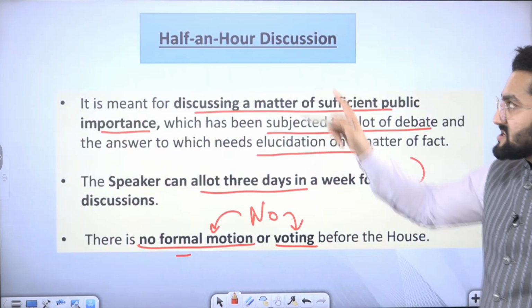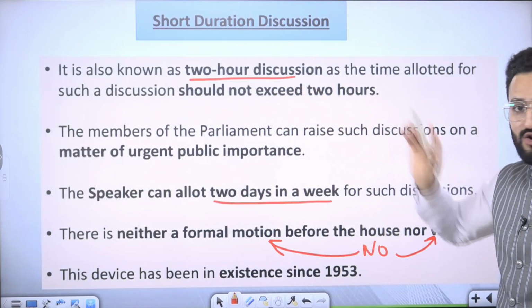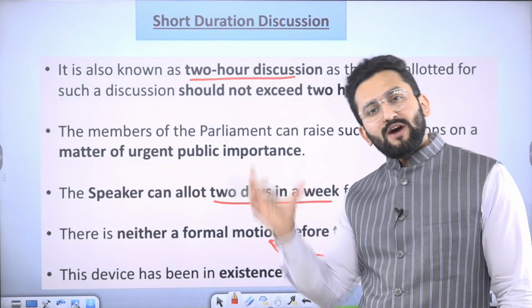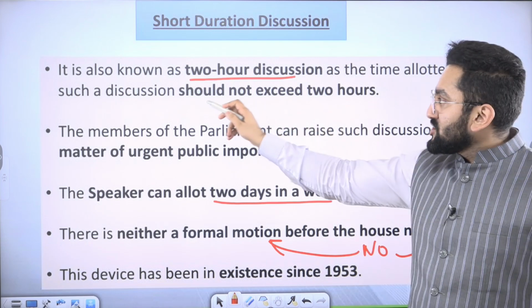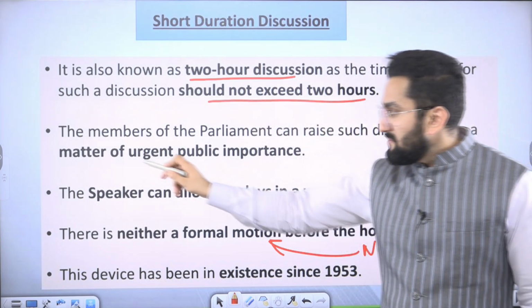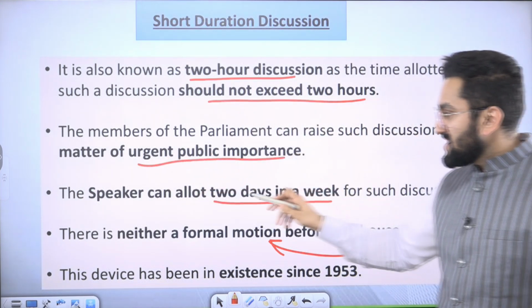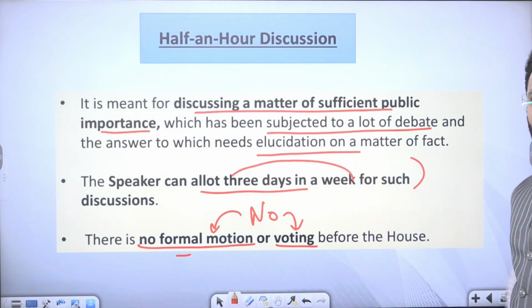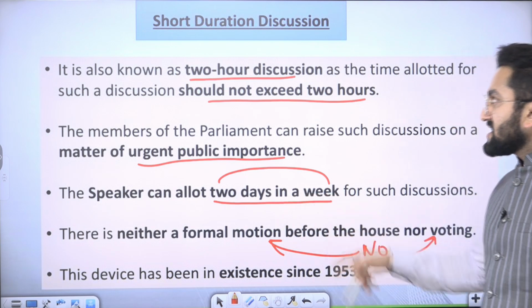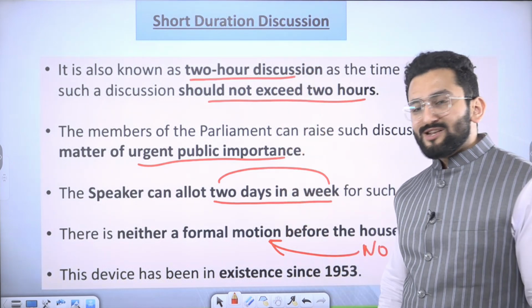2-hour discussion. So this is half-hour discussion, this is 2-hour discussion. This is another device. You have another slot available, right? So the time allotted should not exceed 2 hours. Matter of urgent public importance, here also the Speaker allots 2 days in a week. So there, you are having 3 days in a week for half-hour discussion, 2 days in a week for 2-hour discussion, or you can say short duration.